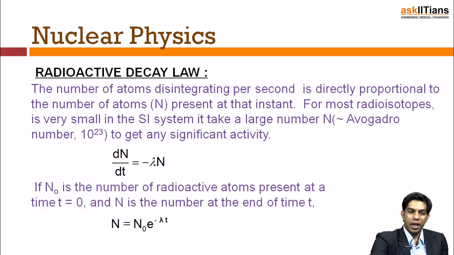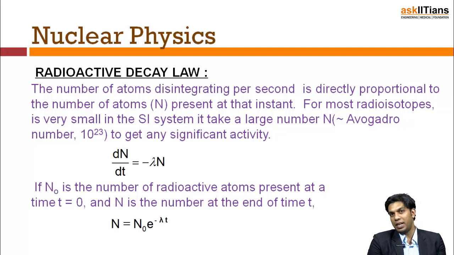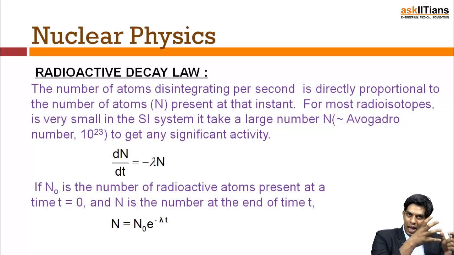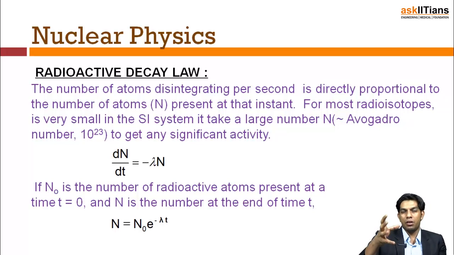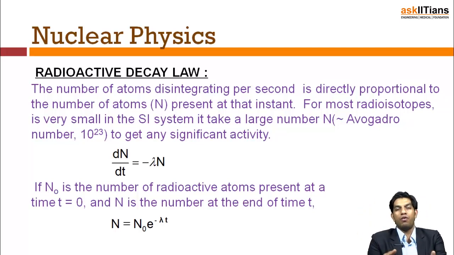Now, what is the radioactive decay law? The number of atoms disintegrating per second is directly proportional to the number of atoms N present at that instant. The basic rule of radioactivity is that the rate at which disintegration is happening is directly proportional to the population of those that are disintegrating.